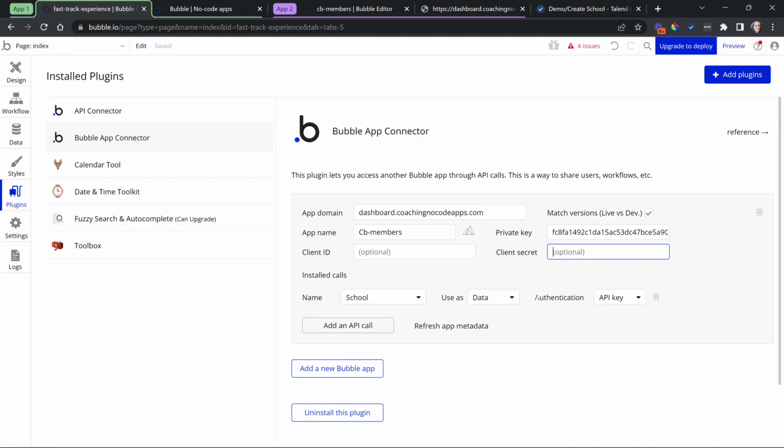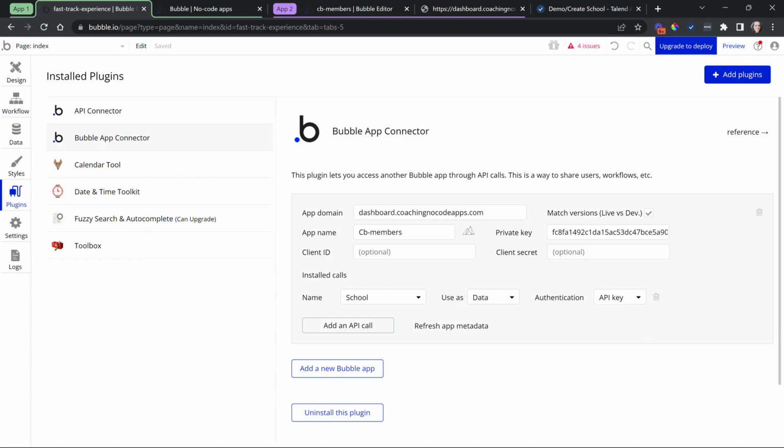In that case, if you're going to be accessing certain data that needs to have user permission, then you want to set those calls as an OAuth authentication. You can mix and match your calls when you're communicating with other applications. Some are used as data, some as actions, some don't need authorization, some do if they have privacy rules, some might be user specific. And so you would want to do OAuth authentication there so that the person has to be logged in order to access that information.